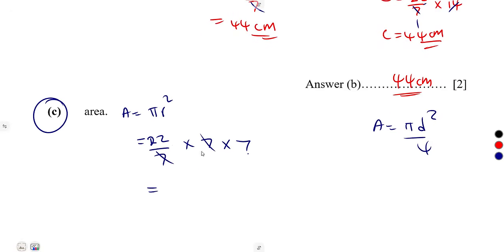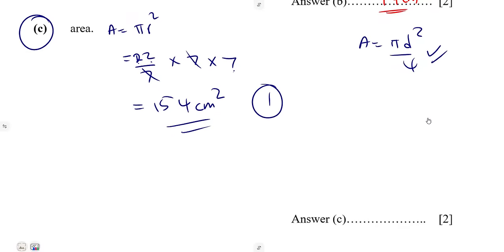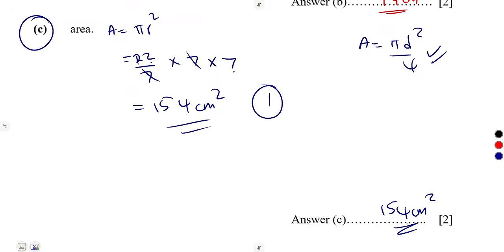Then 22 times 7, 7 times 2, that's 14, 1. 7 times 2, that's 14, plus 1, that's 15. So it's going to be 154 square centimeters. Or you can use the formula pi d squared over 4; you're still going to obtain the same answer, 154 square centimeters.